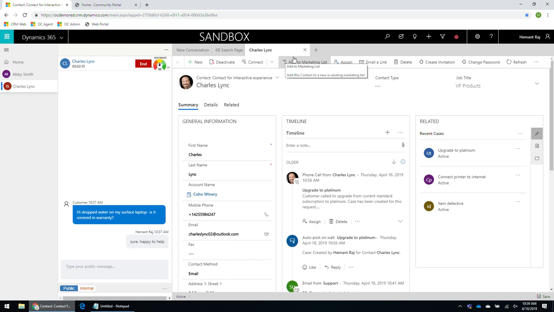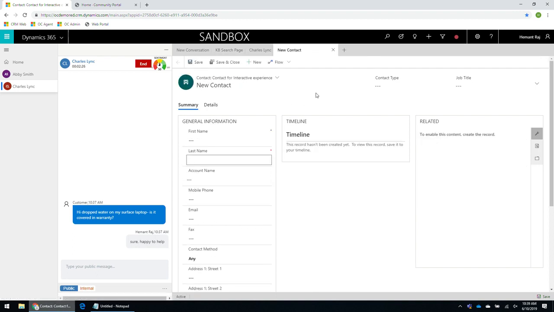So I can have multiple app tabs within a session, and if I switch across different sessions, the context will always be preserved. Just to show that real quick, if I create a new contact, I can do that in a separate app tab. I did not navigate away from the complete session management experience.